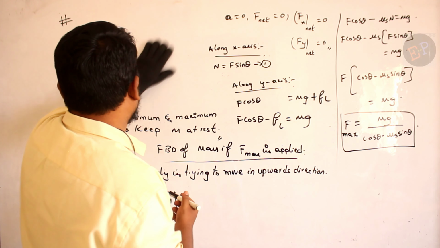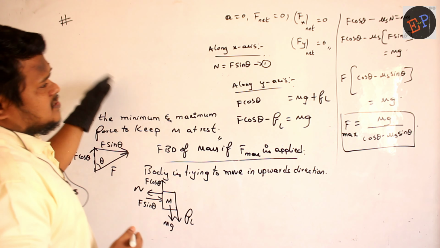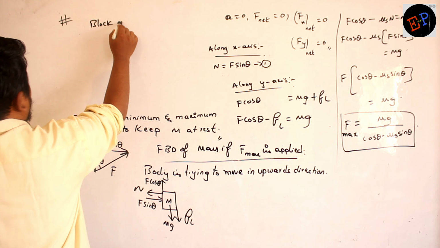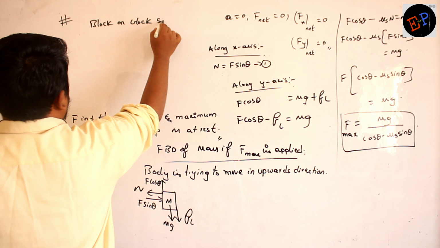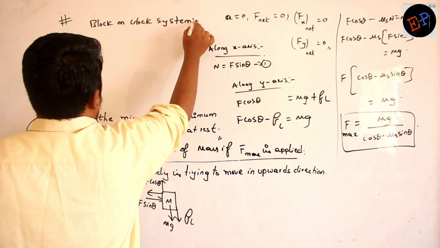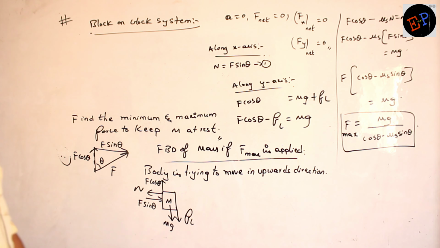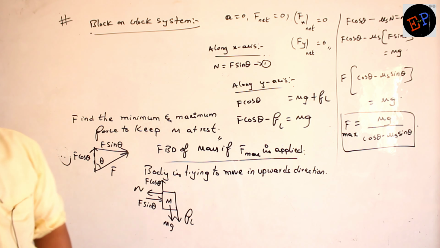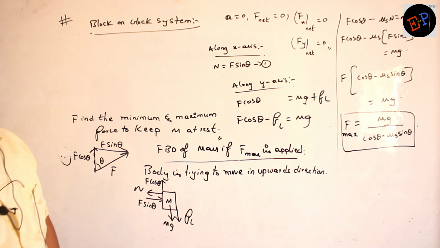The next concept in this friction chapter, a very important concept and the last concept in this friction chapter, is called the block on block system. Okay? Block on block system. There are also three block systems, which we don't study this year as they relate to advanced examinations. We will study up to two block systems.